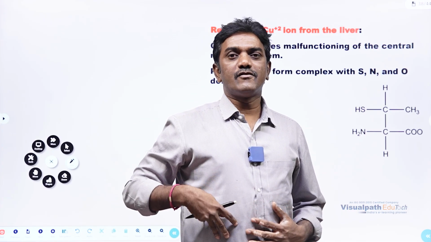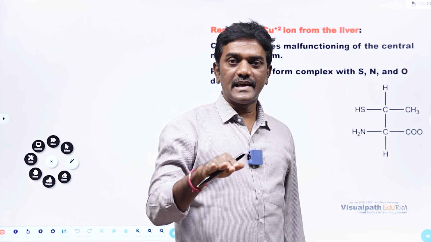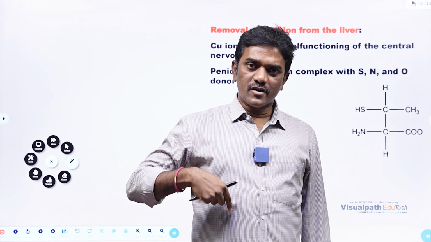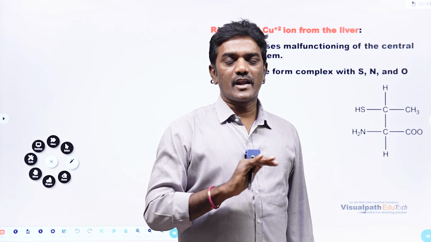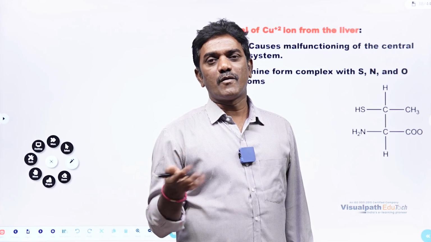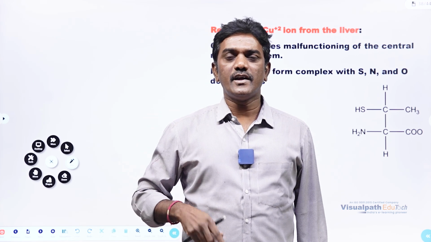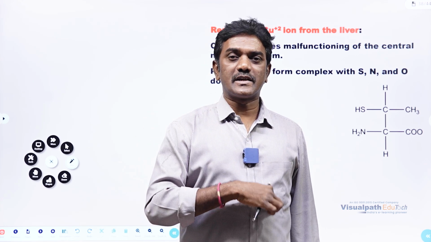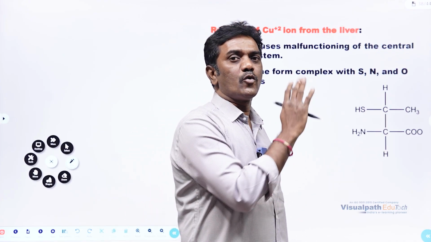Next, one more thing, removal of copper ions present in the liver. Imagine copper ions are there in the liver. How to remove them? You send a ligand which can form a complex with the copper, and that will be out. We cannot take ammonia. We cannot take just any ligand which can form complexes. We have to take ligands which will not do any harm to our body, and that form a complex with the metal which is damaging our body, and that should go out easily.